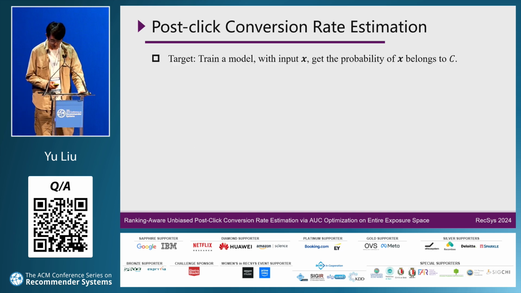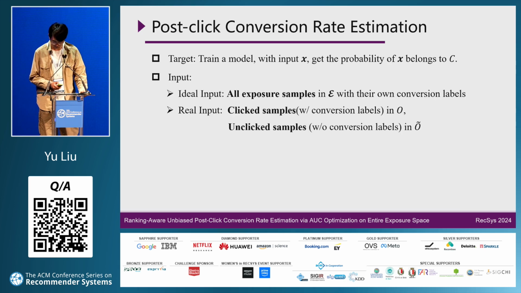We can now formalize our description of the CVR estimation problem. This is a machine learning task where we wish to train a model that outputs the probability that the sample belongs to the conversion set. In this problem, the input we need is all exposure samples with their respective conversion labels.